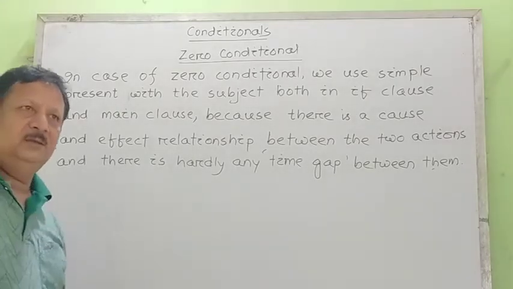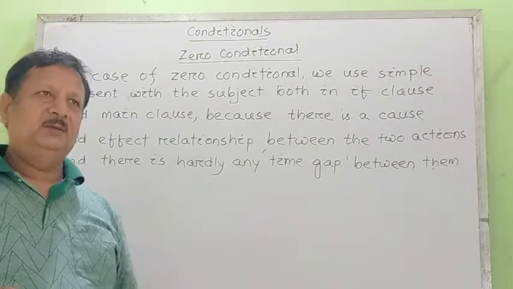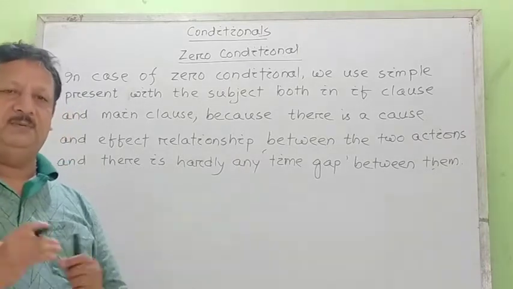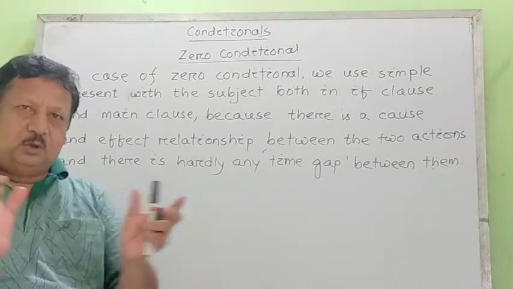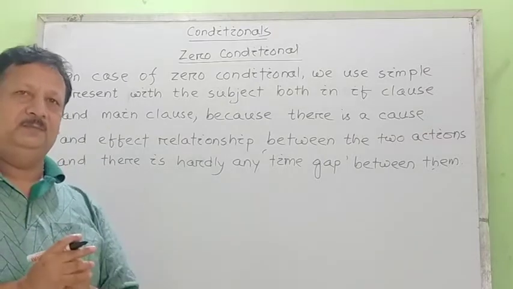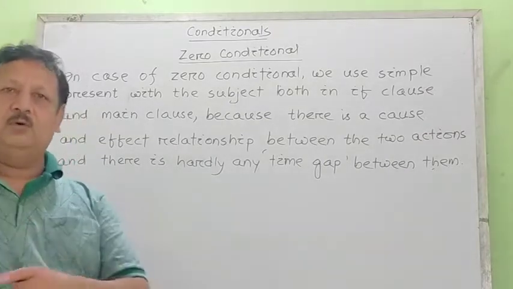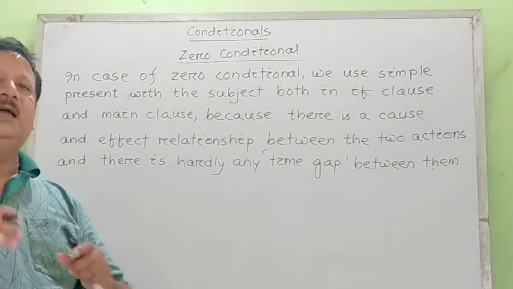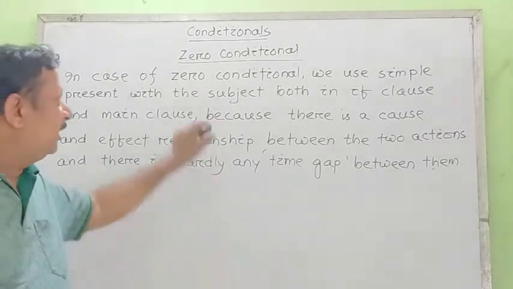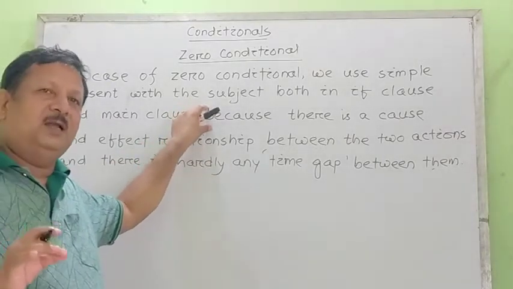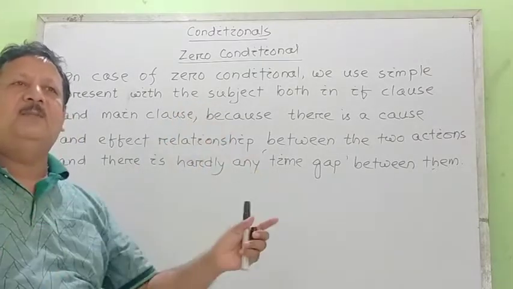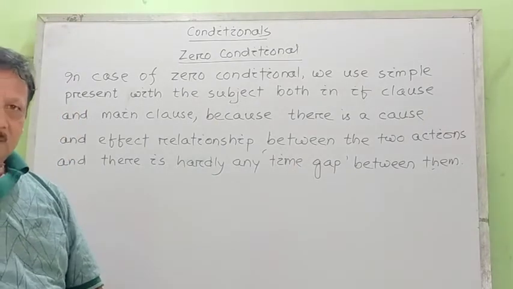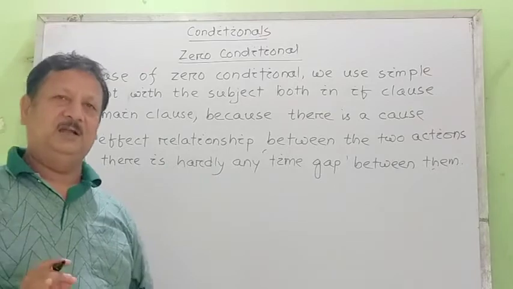In other cases, we have enough time. When we say, if my father gives me money, I shall purchase a laptop, that means between the two actions there is a gap of time. My father will give me money, I have to go to market, afterwards I shall choose one of the laptops, then I shall purchase. So a time gap is there. But in case of zero conditional, it is said zero conditional because there is no time gap, and soon after the cause is there, very soon, or the effect remains immediately.